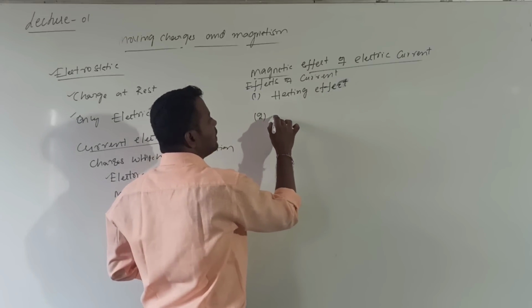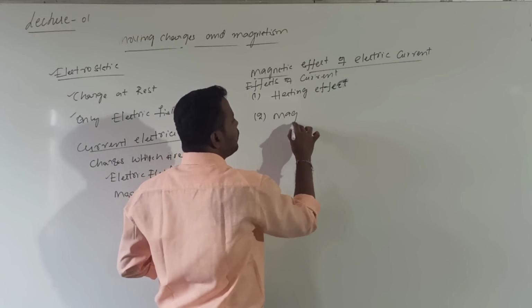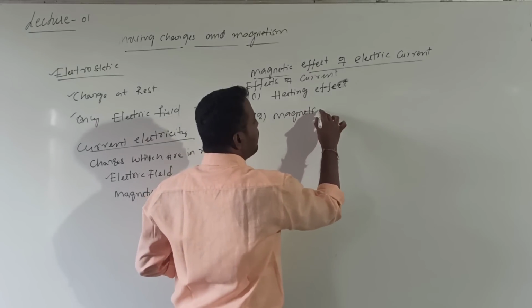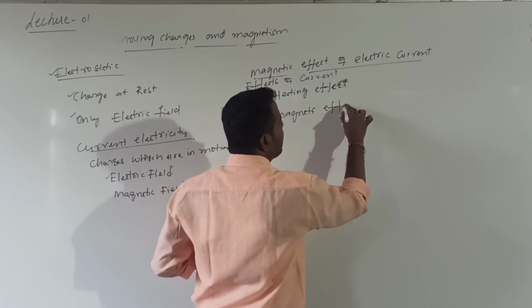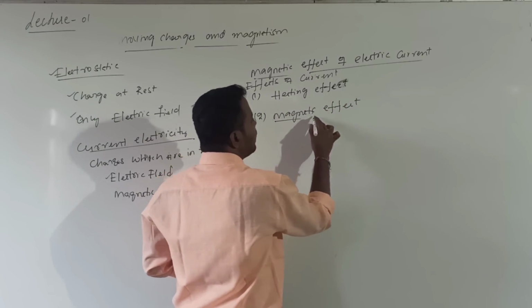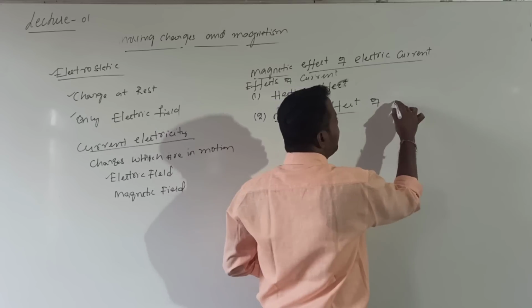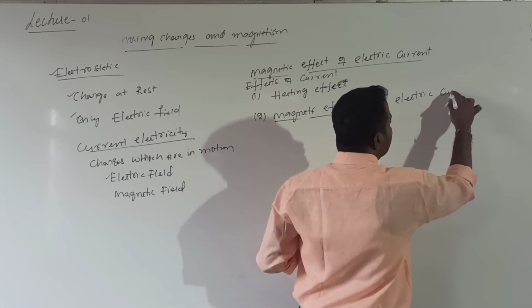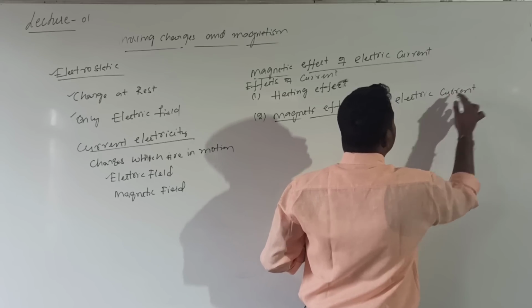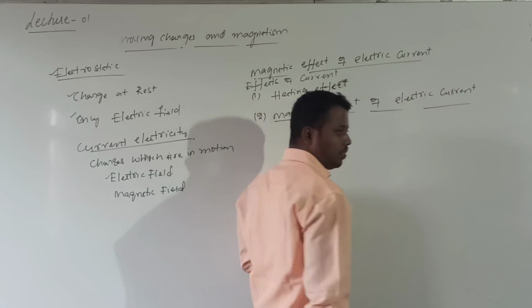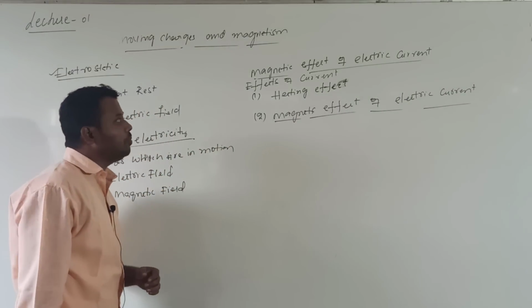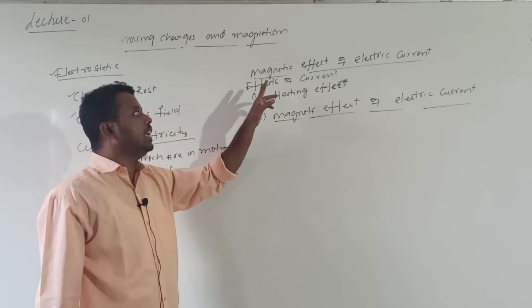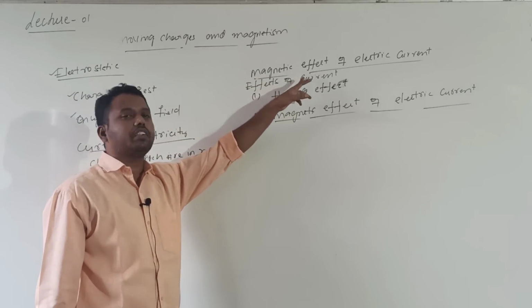The second one is the magnetic effect of electric current. What is the magnetic effect of electric current? Now let us see our introduction. The magnetic effect of electric current comes under the effects of current.